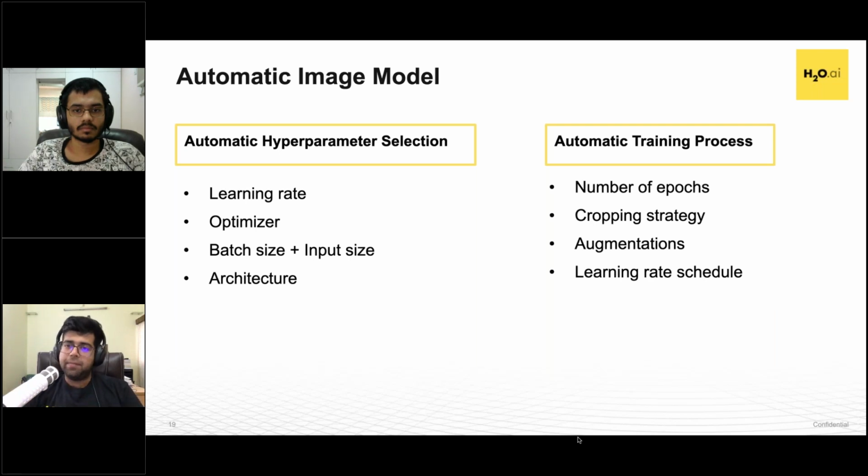In the automated training process, the following are taken care of. Well, the number of epochs are already understood based on your requirements. Augmentations and learning rate scheduling is taken care of. Essentially, things that aren't necessarily worth investing time for, so that you can maximize your productivity by using Driverless as a tool.